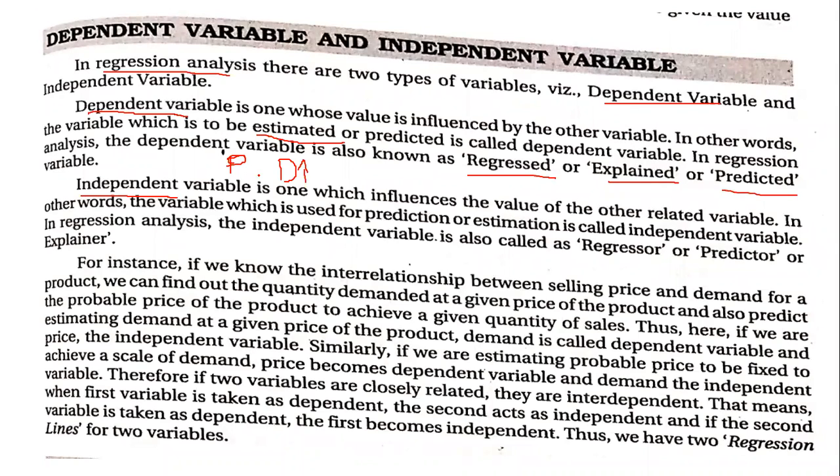two variables. So here, the independent variable is one which influences the other related variables. In other words, it is the variable which is used for prediction. So we will take for example, price is dependent on demand.